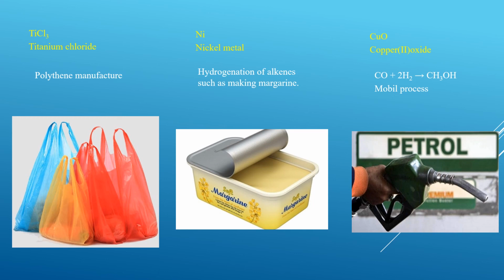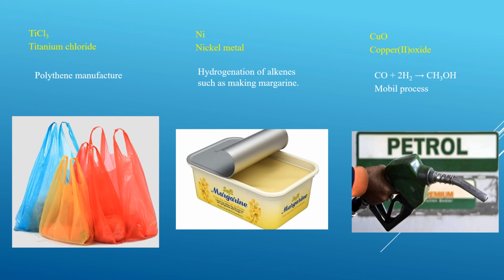Okay. So now students, we have looked at the chemistry of transition metals and studied some of their properties. If you recall, what have you learned? Number one, the definition of a transition metal, where the element must form at least one ion with a partially filled d orbital. Then we looked at some of the properties of a transition metal, and we have seen that most of these properties are due to the incomplete d orbitals. If the d orbital is incomplete, it will give a range of properties to the transition metal.